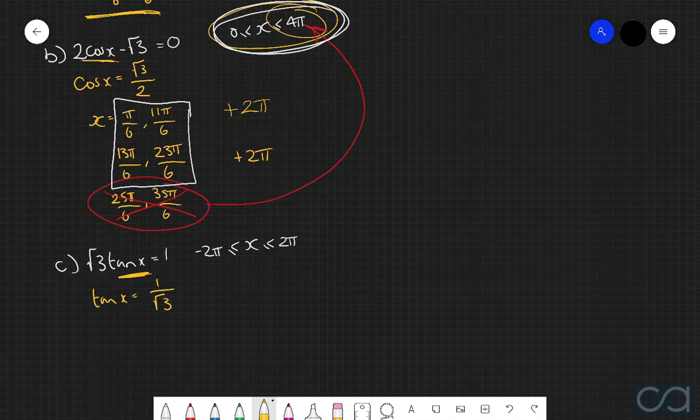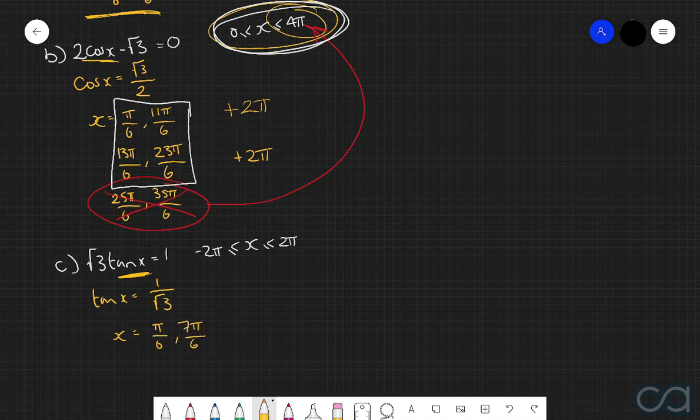And now we're going to use the unit circle to find all the values of x around one revolution, such that tan of x is equal to 1 over root 3. And in order to do this, we need to get all the vertical coordinates of the points around the unit circle, and then divide them by their horizontal coordinates. Because that will then tell us the tan of a particular point, and if we do this for one revolution around the unit circle, we find that x is equal to pi over 6 and 7 pi over 6.